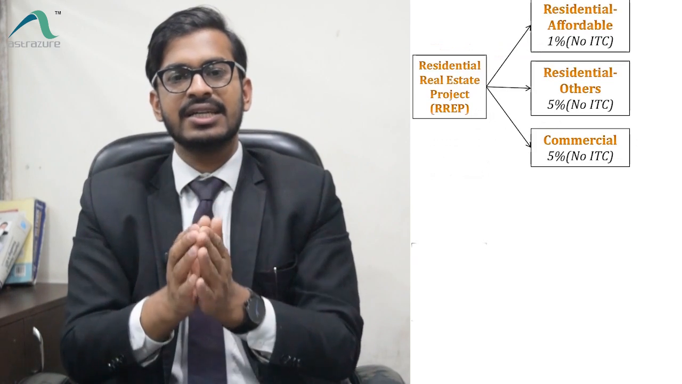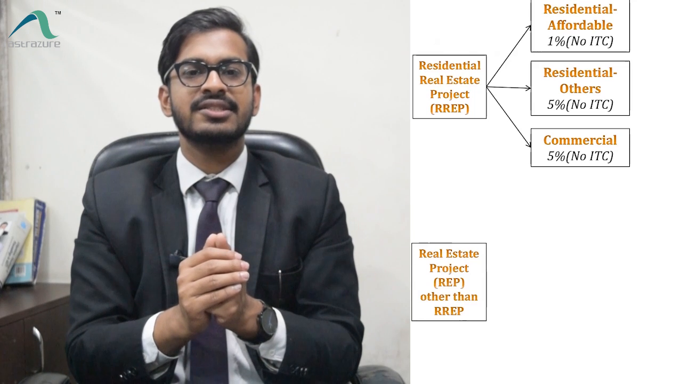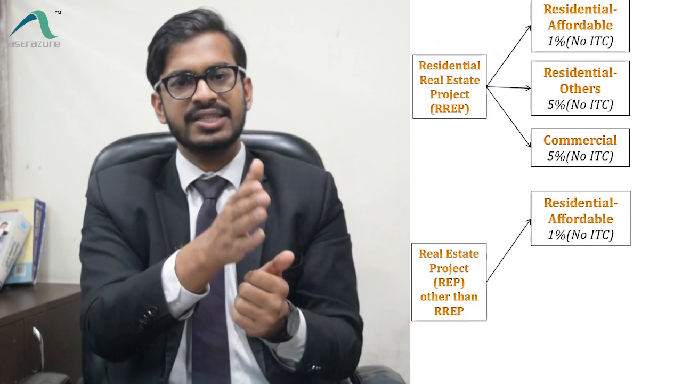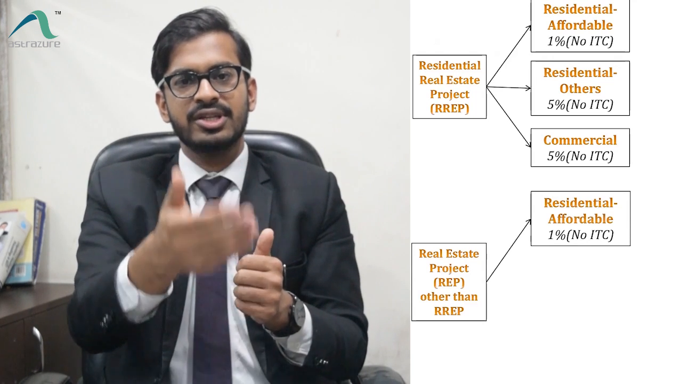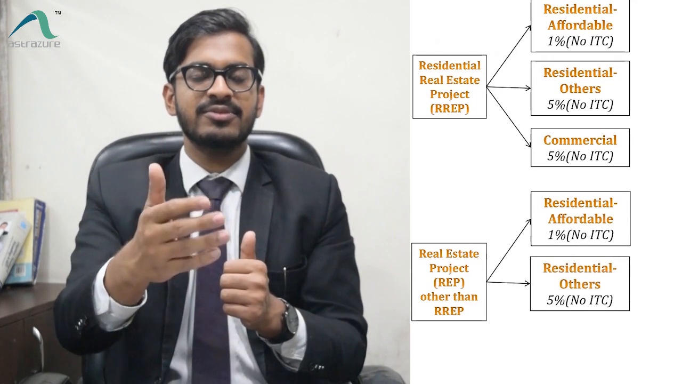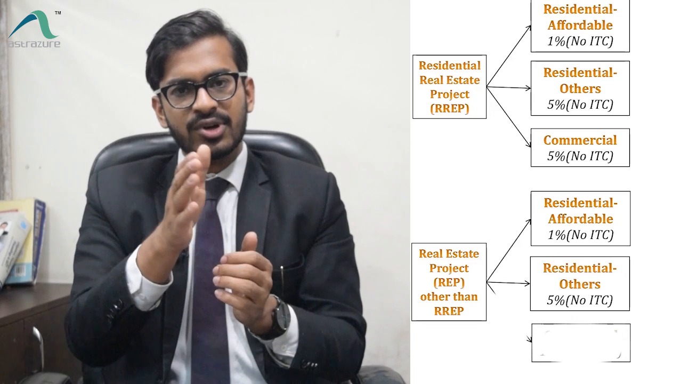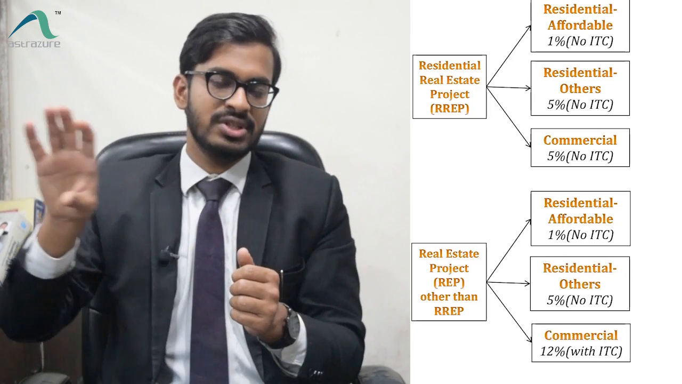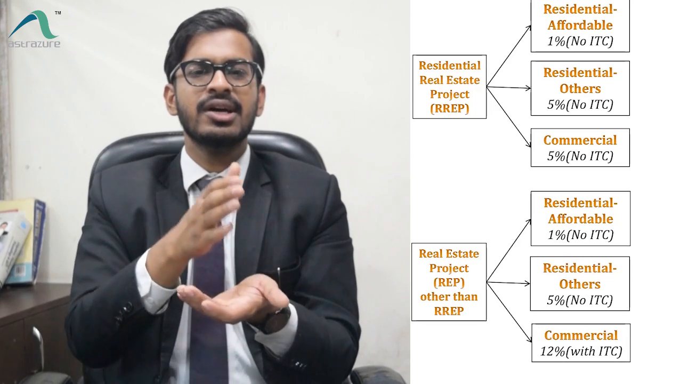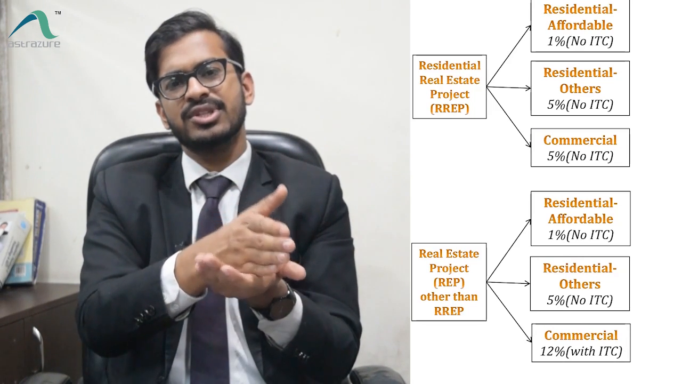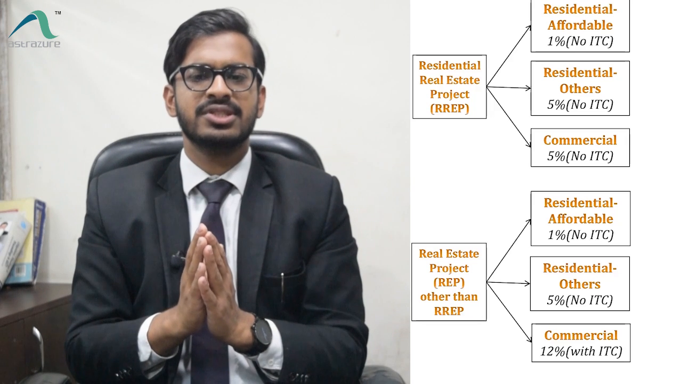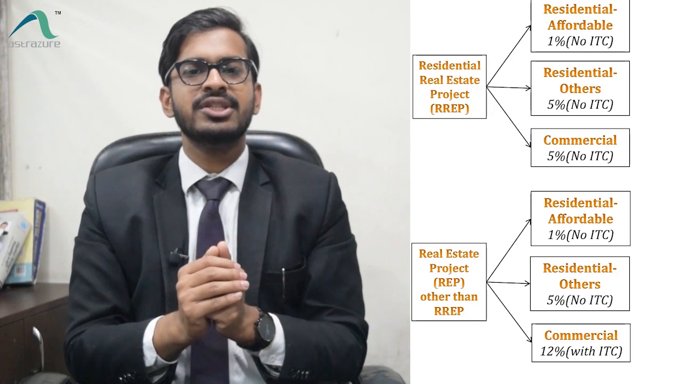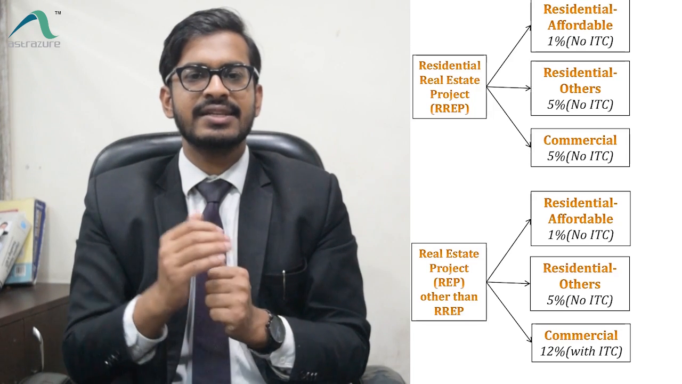Now moving on to the next category, projects other than residential real estate projects. Again, the rate for affordable residential is 1% without ITC. For residential other than affordable, it is 5% without ITC. And for the commercial portion, it is 12% with ITC. So if a project is completely commercial, or the total portion of commercial is more than 15%, the rate will be 12% with ITC.